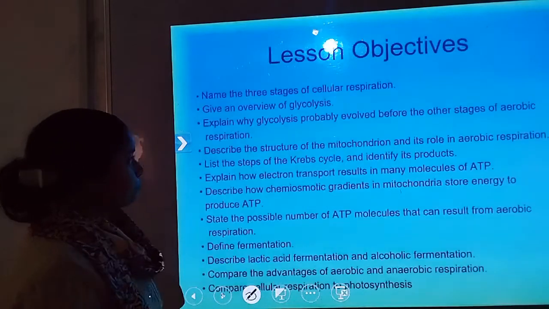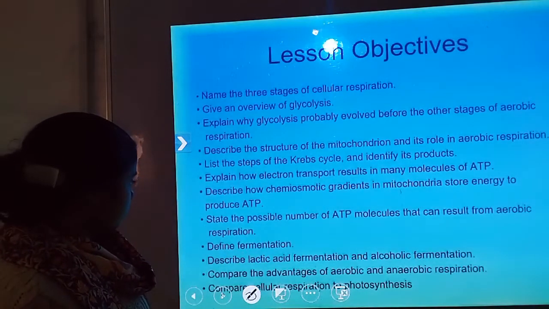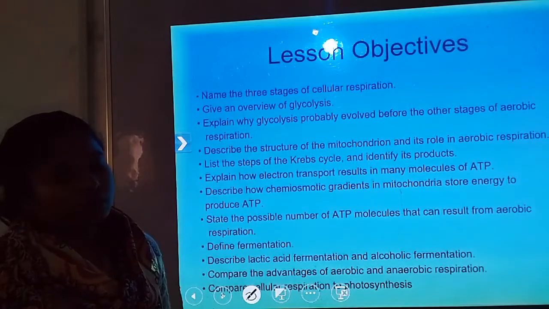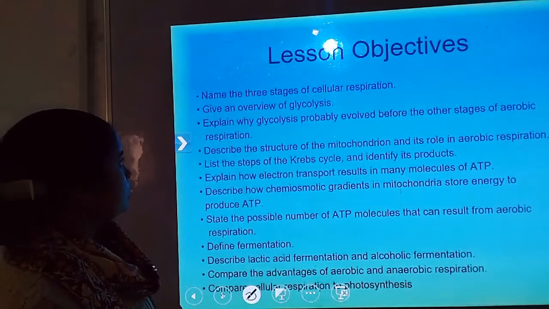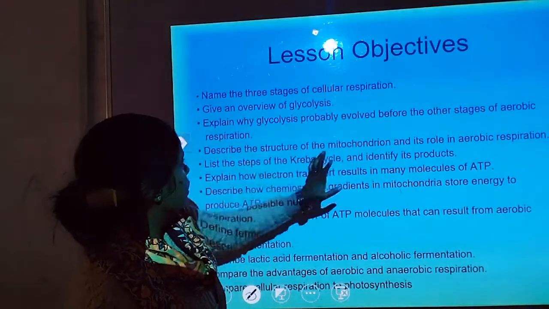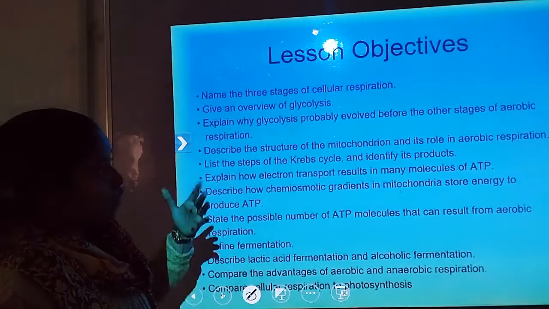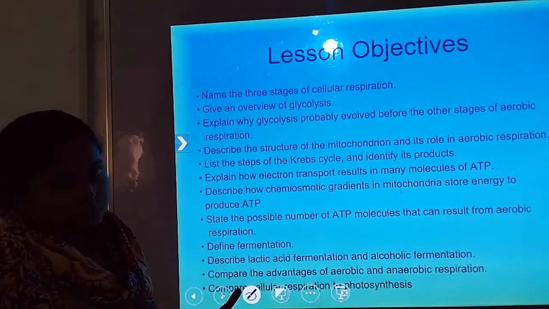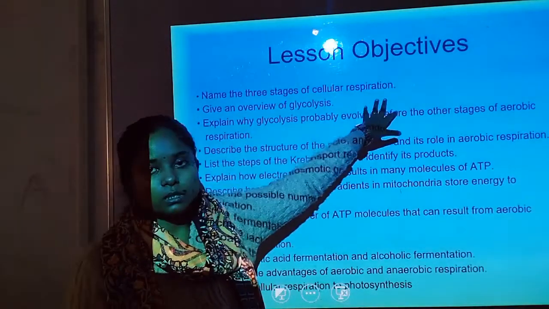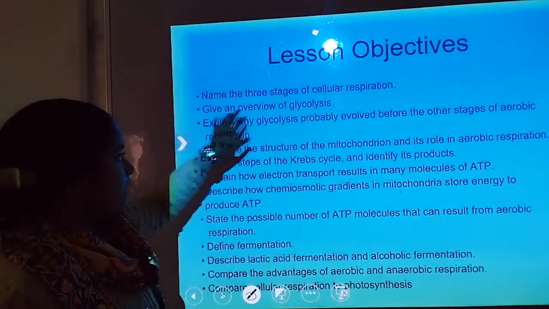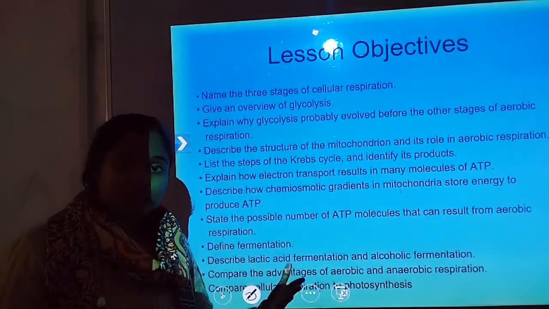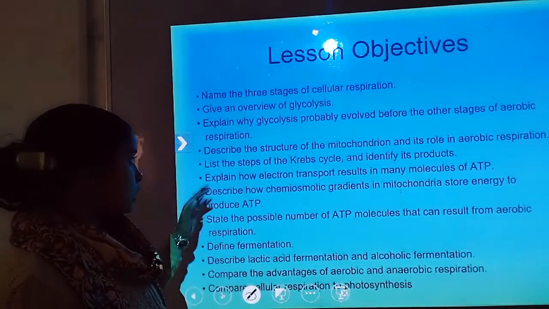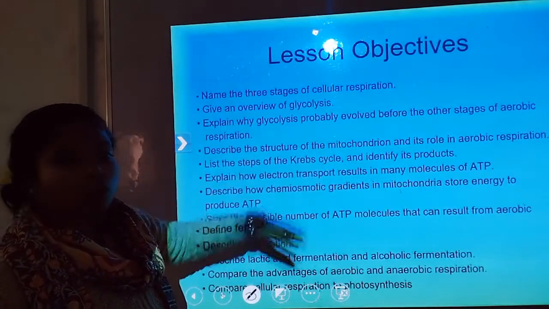Now, what are the objectives? What are we going to learn in this chapter? Name the 3 stages of cellular respiration: glycolysis, the Krebs cycle, and the electron transport system. We will discuss them in this chapter. Next, give an overview of glycolysis. What is the result of glycolysis? What are the products of glycolysis? We will discuss the overview of glycolysis.